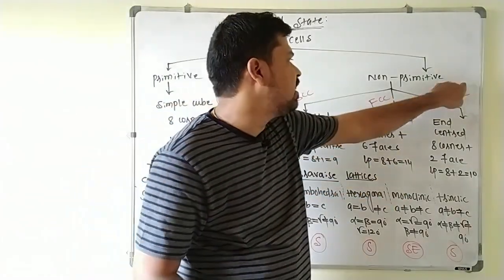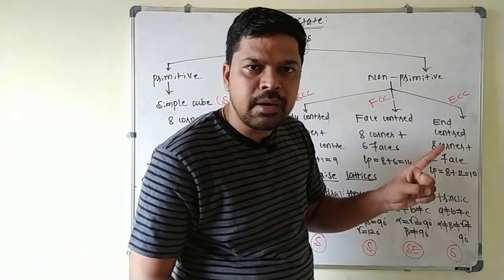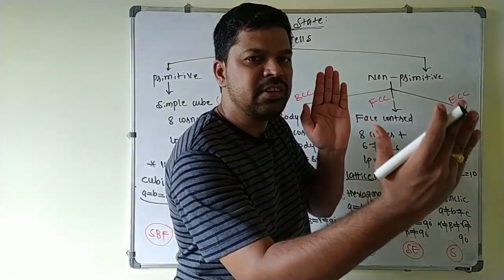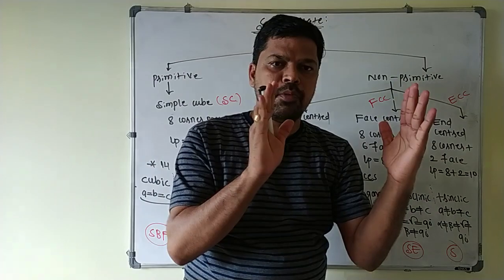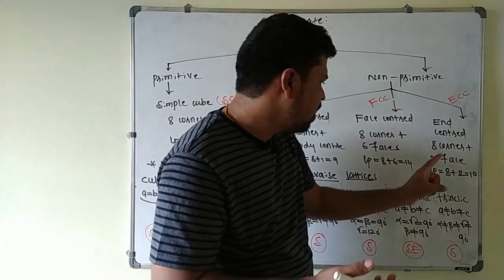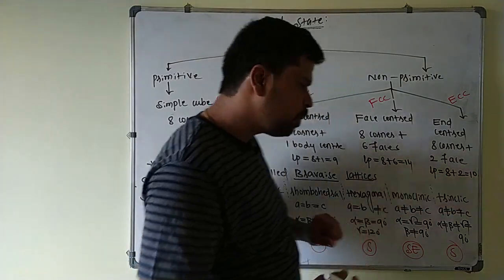In the case of the end centered unit cell, it has 8 corner particles and 2 face centered particles at the center of any 2 opposite faces. Like this you can take 2 opposite faces, or these 2 are the opposite faces, or these 2 are the opposite faces. Any 2 opposite faces you take, 2 face centered particles. Total number of lattice points is 8 plus 2 equal to 10 here.